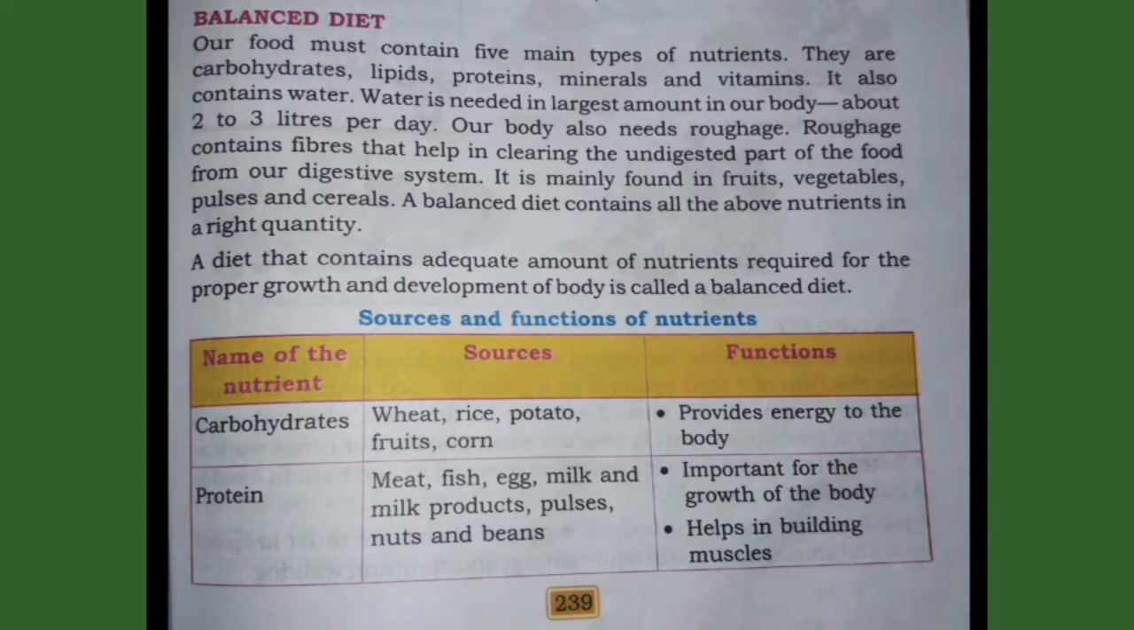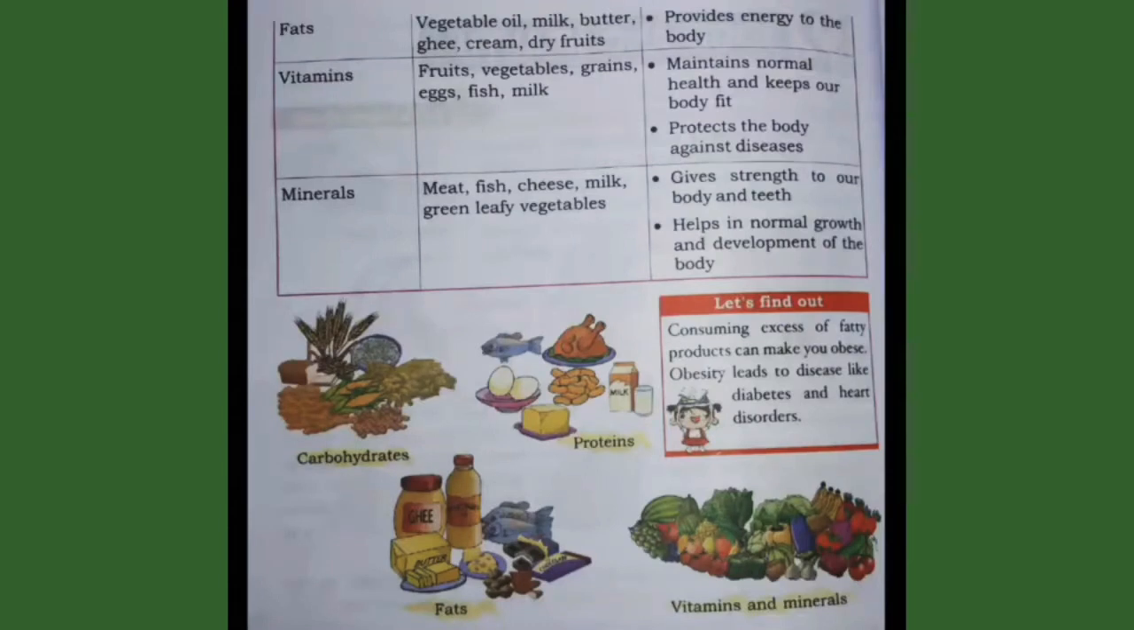Students, now turn your page. Fats: vegetable oil, milk, butter, ghee, cream, dry fruits. Provides energy to the body. Vitamins: fruits, vegetables, grains, eggs, fish, milk. Maintains normal health and keeps our body fit. Protects the body against diseases.